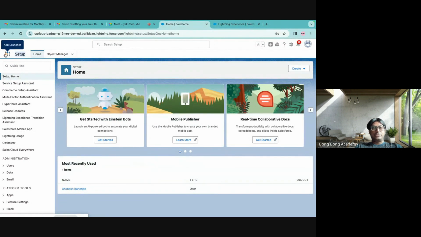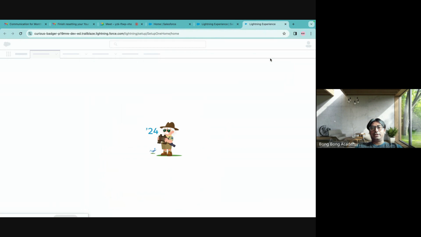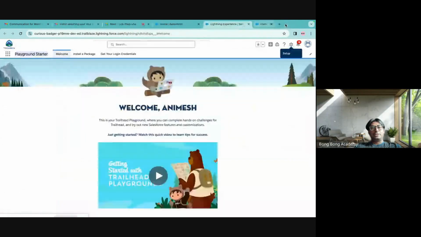What is the difference? Basically, if you go here and hit this button and do a setup, it actually opens the same window. Okay. So when you are using user ID and password, since you are a system administrator, it will take you directly to your setup. When you log in this way, it is basically taking you to Salesforce. So today we will not discuss setup, because for the whole 11 weeks we will engage in setup learning.